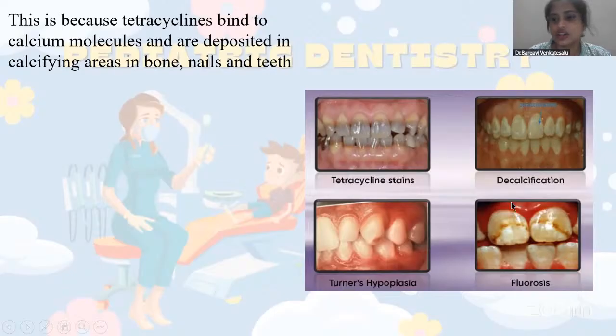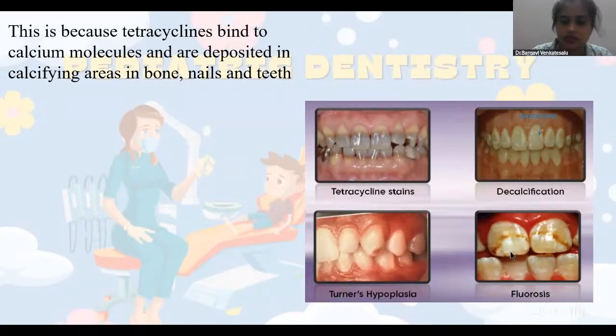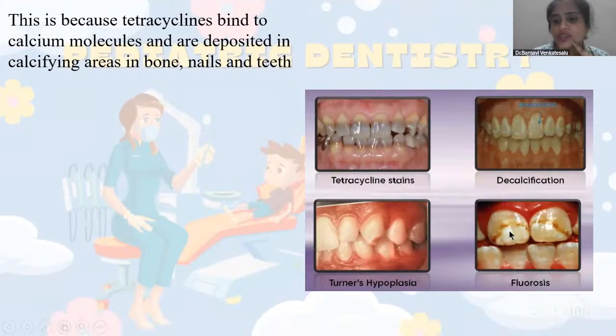So these are some of the lesions which we get confused with when we see the images. Like fluorosis, where you have a clear-cut demarcation between the affected and the not affected.